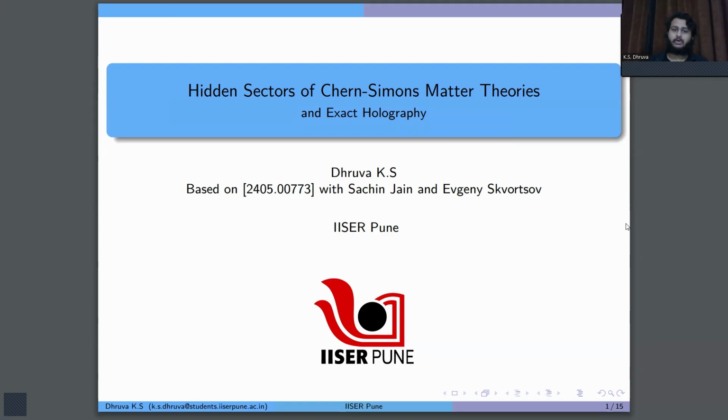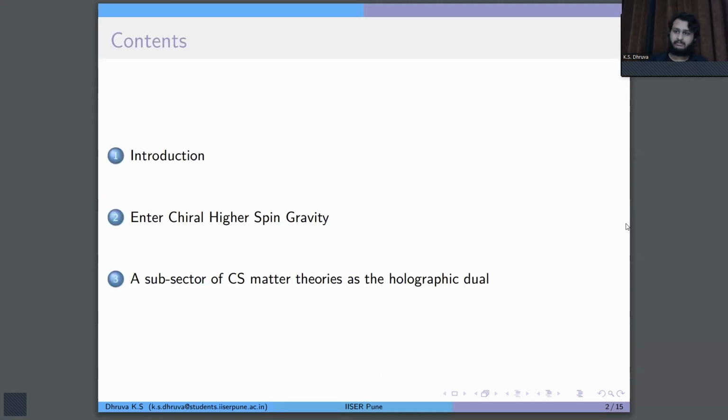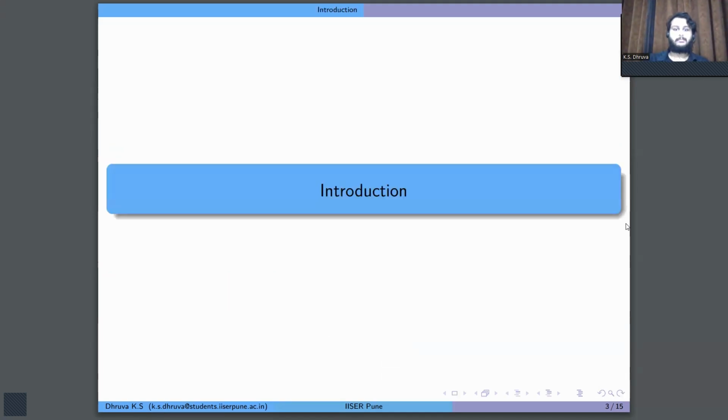In short, what we show is that by taking a certain non-unitary limit in Chern-Simons matter theories, we are able to uncover the holographic dual to chiral higher spin gravity in AdS4. The outline of my talk is the following, and without any further ado, let me begin.